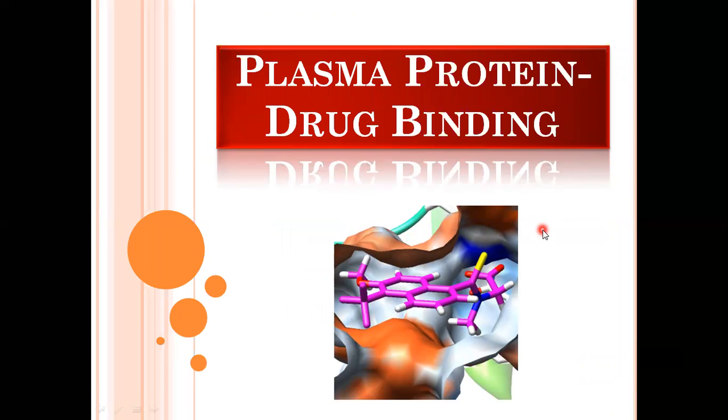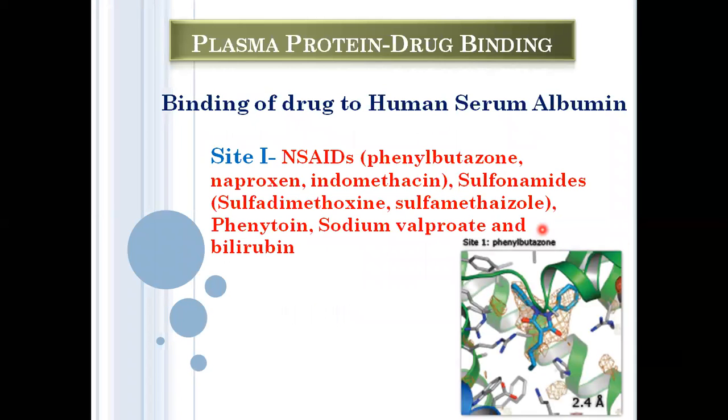Next, we will talk about plasma protein drug binding. Here there are mainly various plasma proteins present in the blood where the drug binds. The very first plasma protein is human serum albumin. It accounts for the maximum part, about 65% to 70%, of drug binding, because it provides more space and more surface area to attach or bind the various drugs.